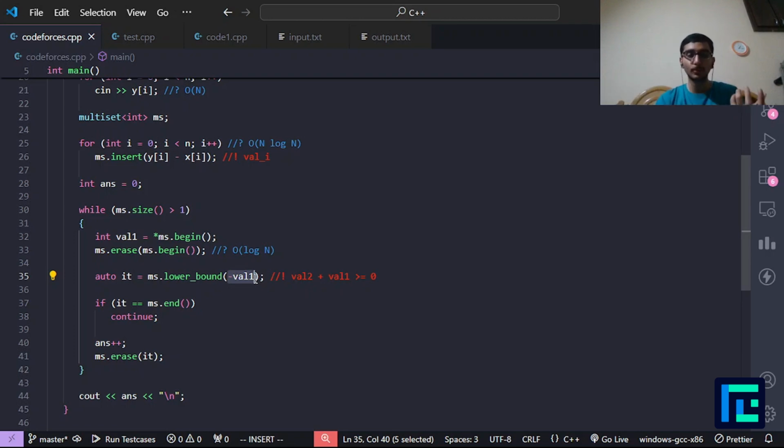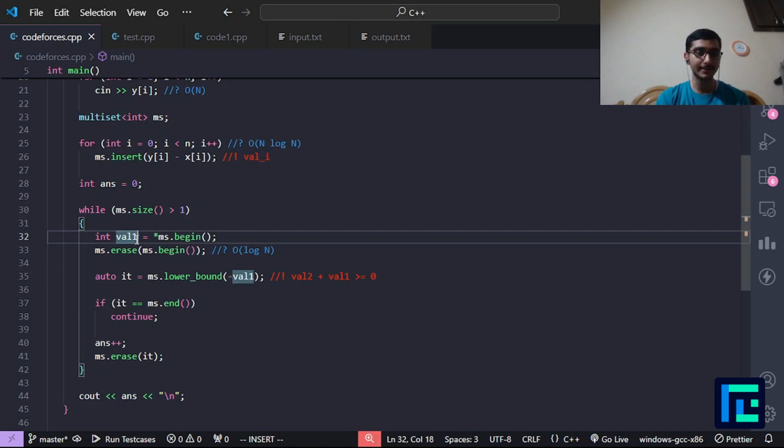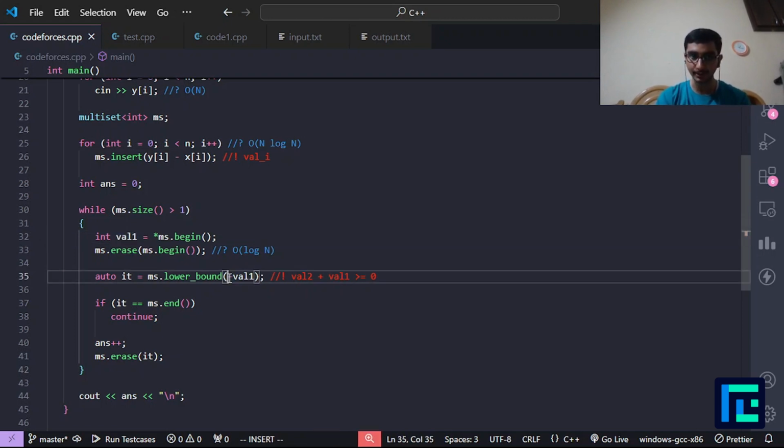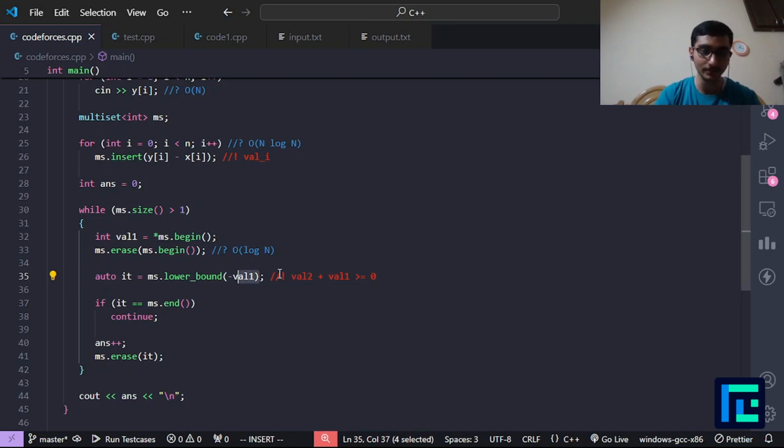So if I take a lower bound of minus 3, it will give me minus 3 or minus 2 or something like that. And if this value is negative, then this value will become positive. So if it is minus 2, this will become 2, and a lower bound of a positive value always gives me a value greater than it, so 2, 3 or 4. So this will always work: val2 plus val1 will always be greater than or equal to 0.